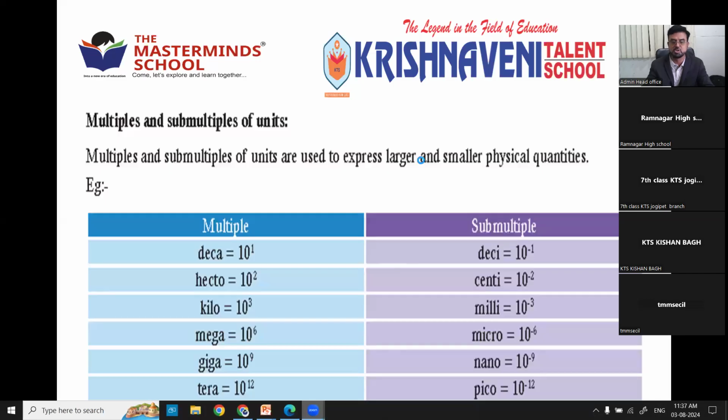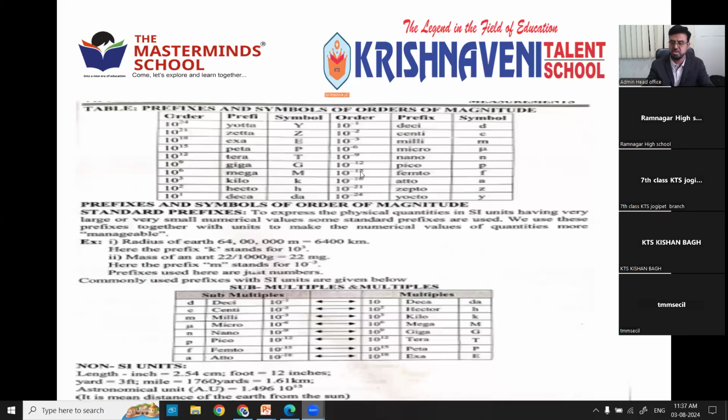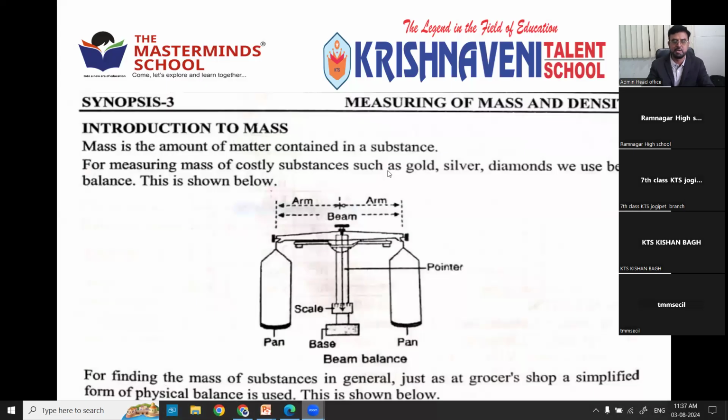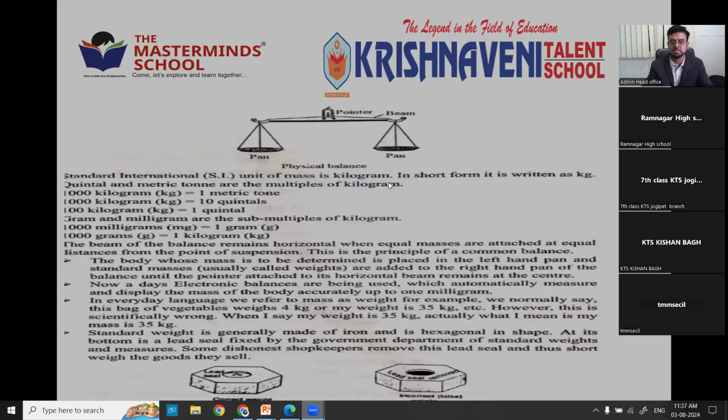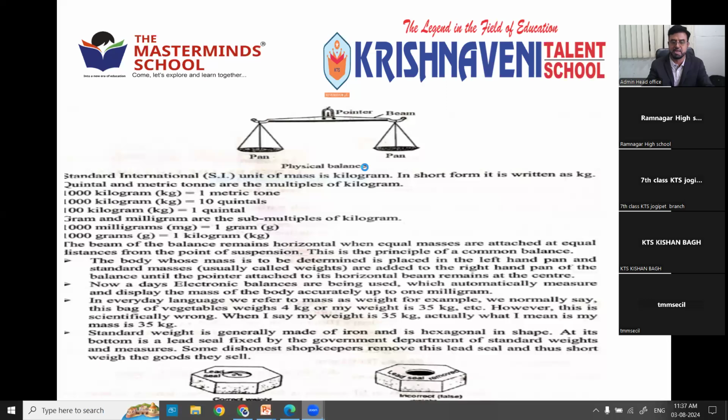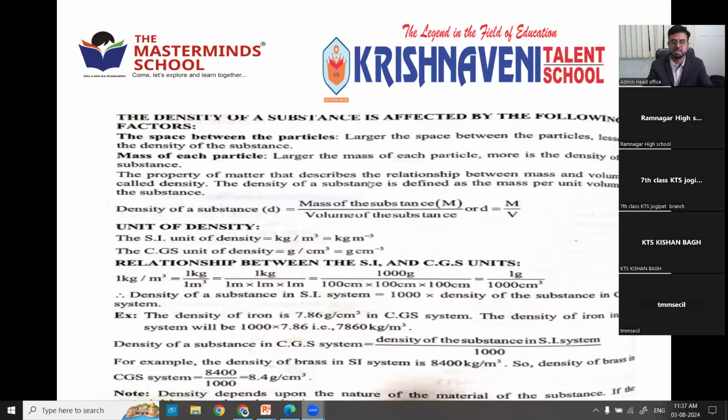Multiples and submultiples also we discussed. And there are various conversions. I'll show you one video now, which completely explains this. Now, how to measure the mass by using the various balances like beam balance, table balance, common balance. This is a common balance. That is a beam balance. And weights are there, very many weights are there.